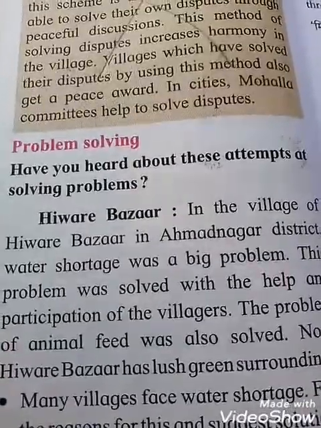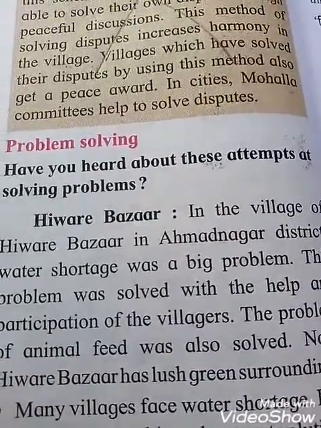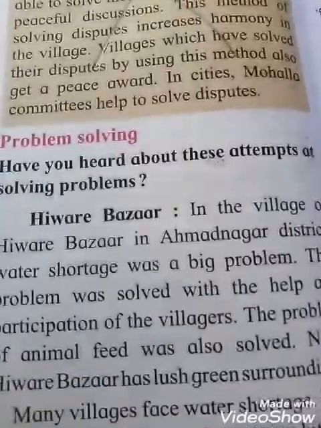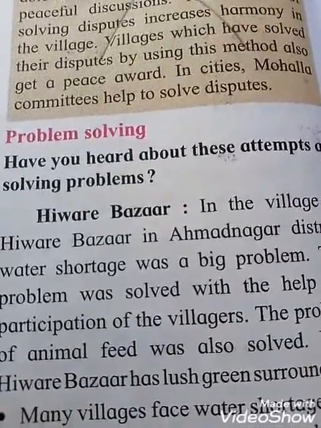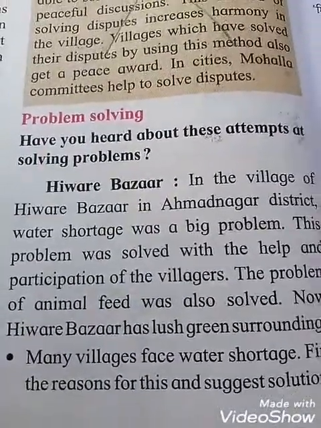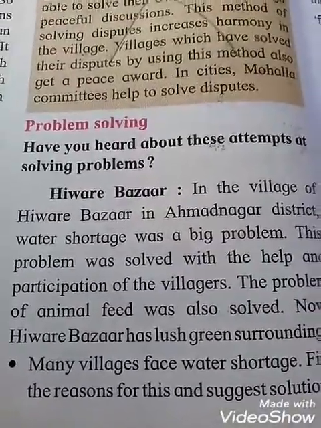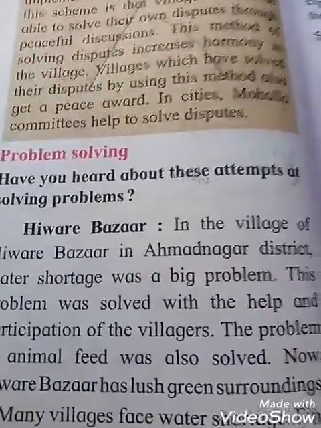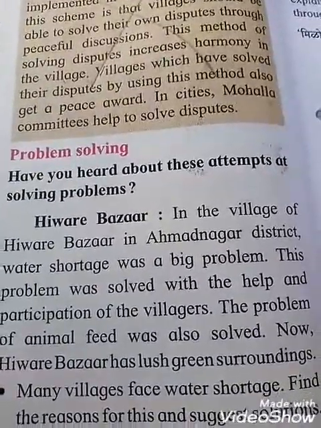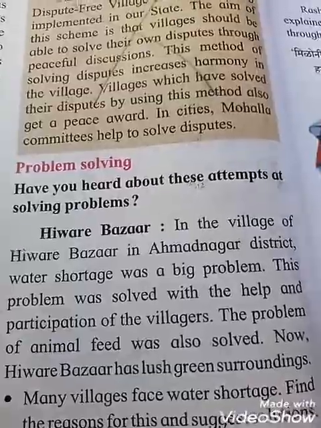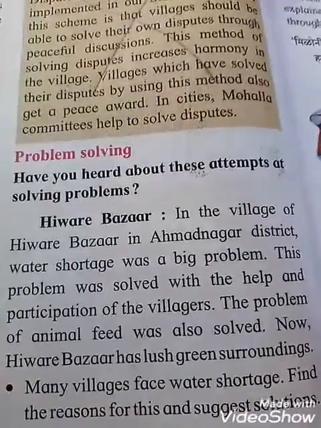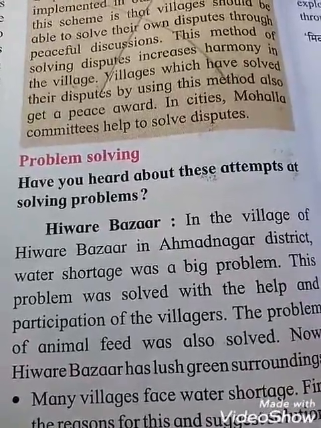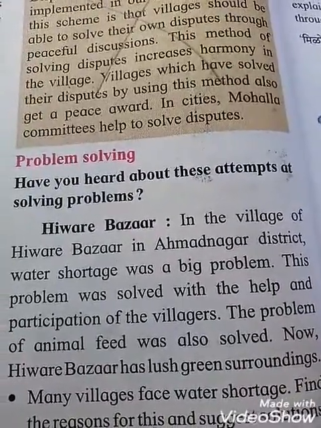Okay, why are there water problems, students? That means in a place where rainwater is less, water will be less. And so students, you will face problems of water. Okay, students, and see that these problems were solved with the participation of the villagers. Because these problems were solved with the help of participation, it means the villagers of that place participated with each other, and the problem of animal feed was also solved. And this way, students, you know that what animals are eating, they are eating that feed.